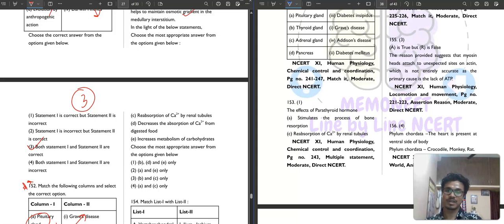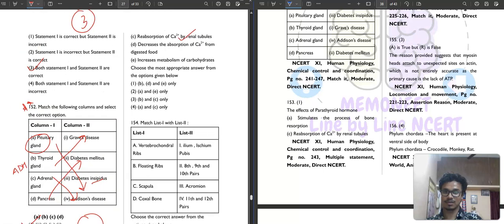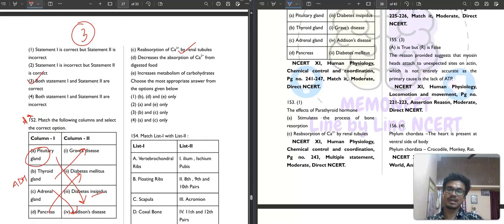Then reabsorption of calcium by renal tubules, correct. And decrease the absorption of calcium from digested food. No, not at all. Not correct. And increases metabolism of carbohydrates. Not correct. So which are not the functions of parathyroid hormone? B, D, E. First option is your correct answer.